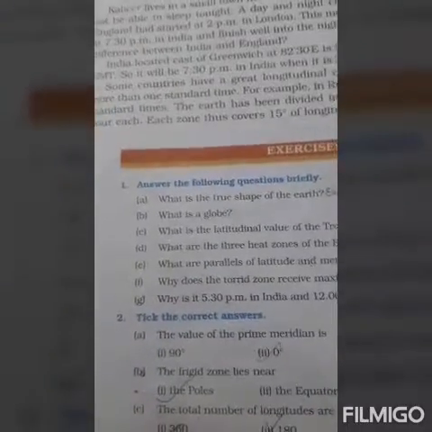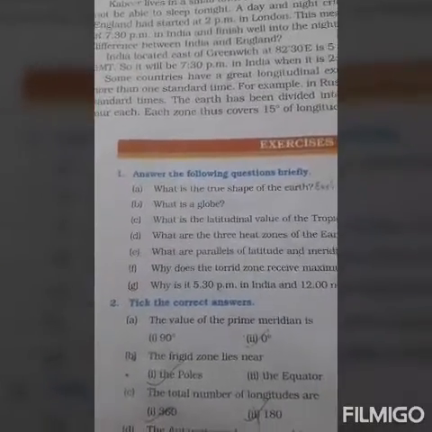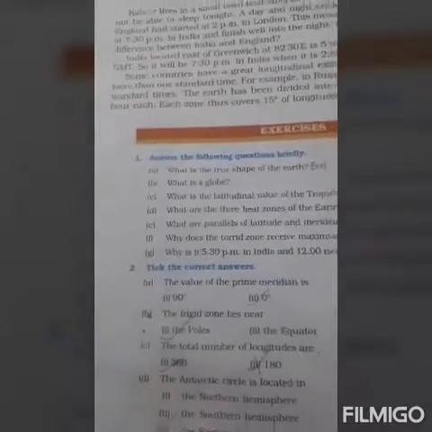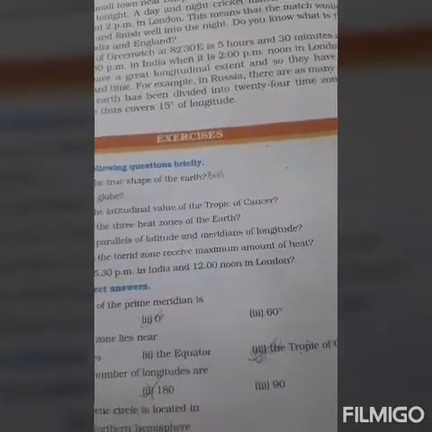India is located east of Greenwich, that means, as I told you, 82.5 degree east is 5 hours and 30 minutes ahead of GMT. GMT means Greenwich Mean Time. So it will be 7:30 p.m. in India when it is 2 p.m. noon in London, because the difference is about 5 hours and 30 minutes.